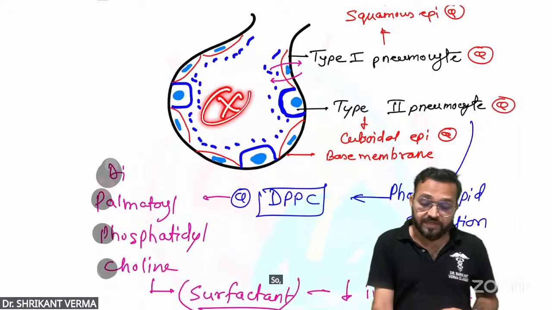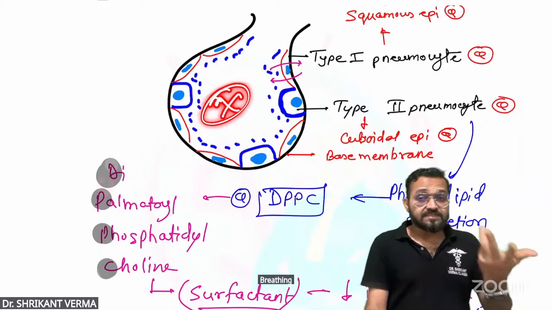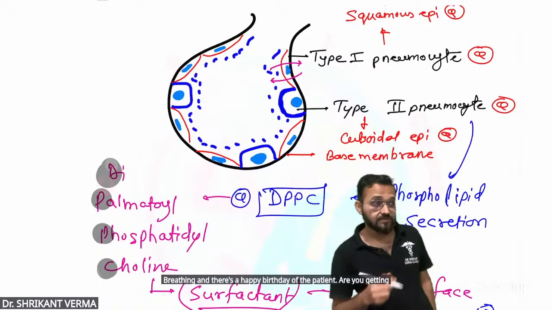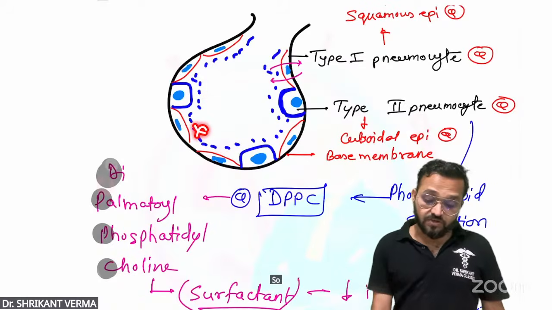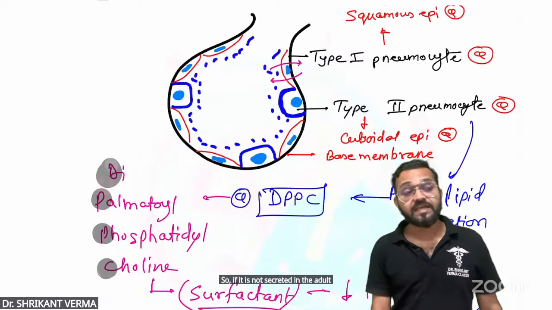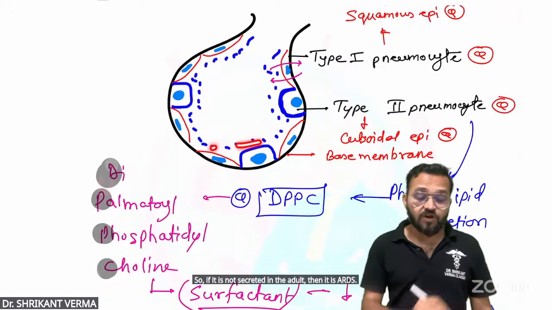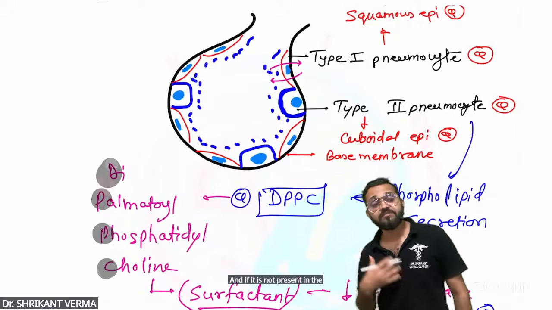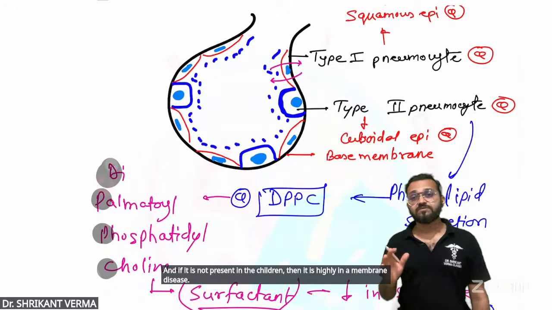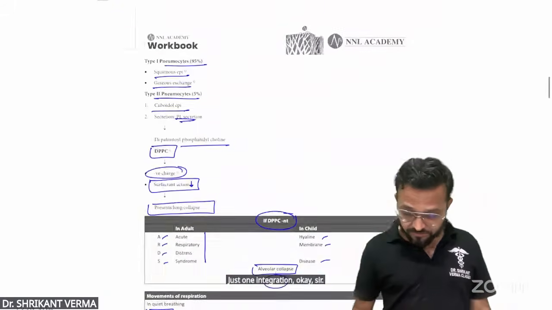So the patient will not be able to breathe, and that is the end of the patient. Are you getting it? So if it is not secreted in the adult, then it is ARDS. And if it is not present in the children, then it is hyaline membrane disease. Just one integration.